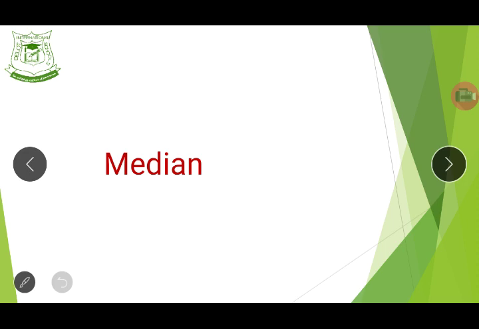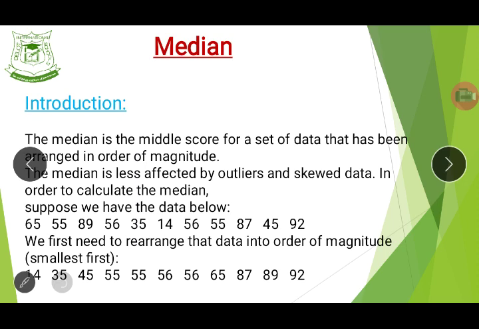So moving on to median, and I think this is where we're going to close for today. Now, introduction. The median is the middle score for a set of data that has been arranged in order of magnitude. What does this mean? It means that